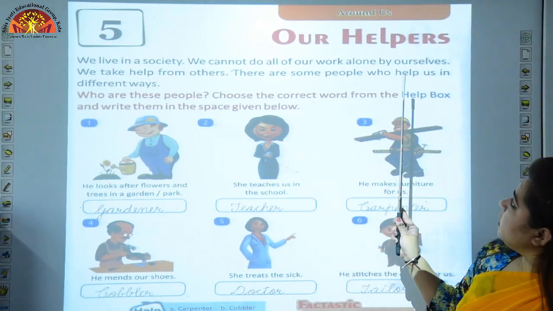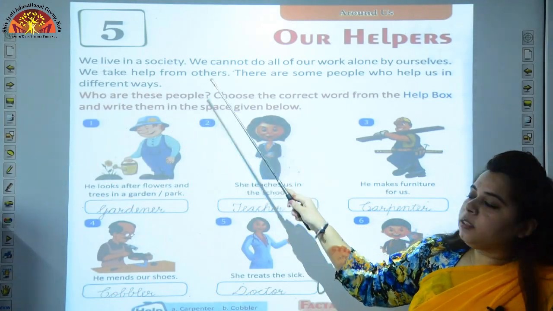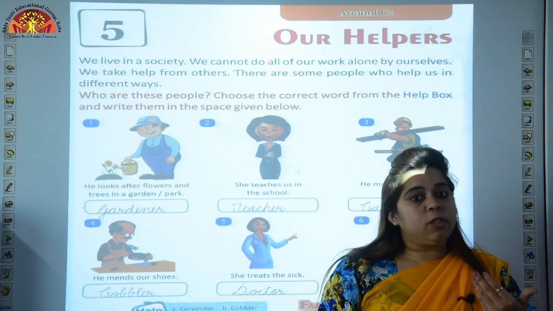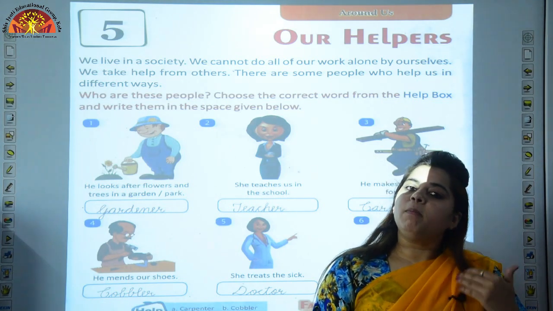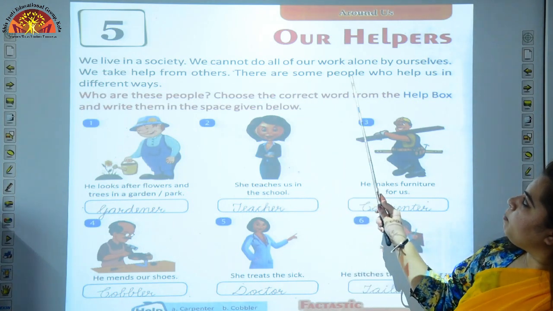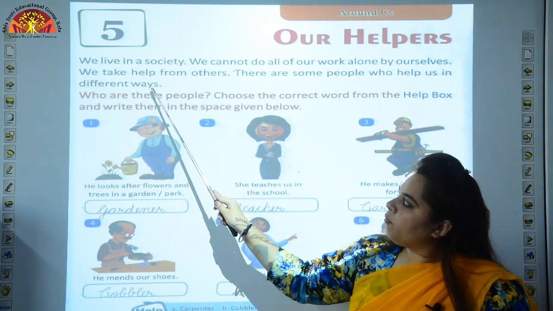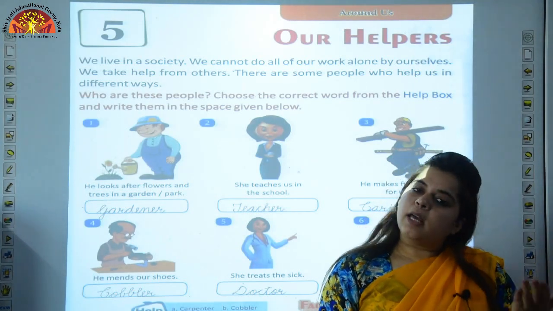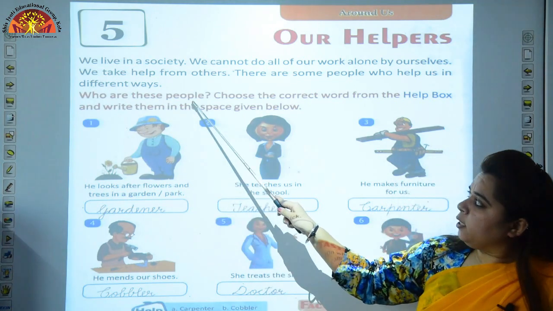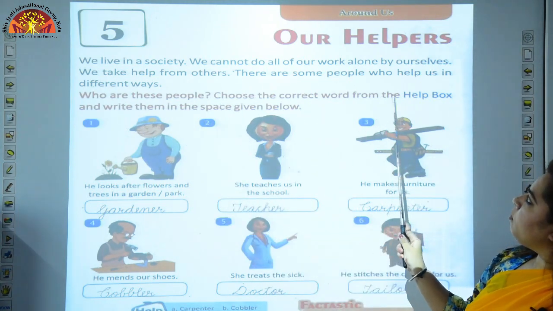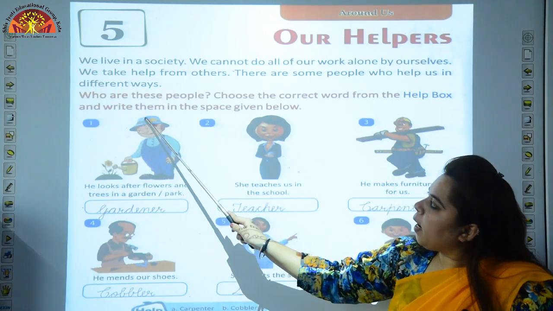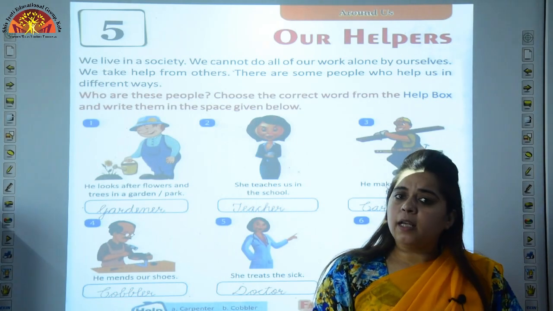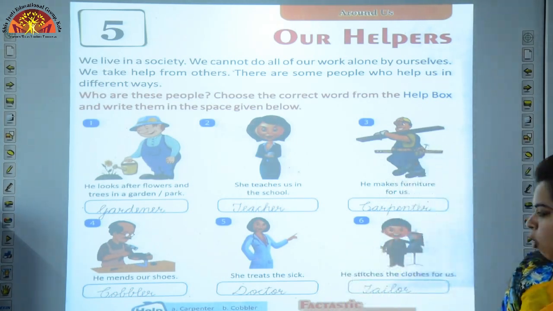Let's see. We take help from others. Yes, I told you, we take help from others as you are taking help from me for studying. There are some people who help us in different ways. There are so many different people who help us in different ways. Let's see. Who are these people? Choose the correct word from the help box and write them in the space given below. Now, who are those people? That we have to write here, and the help box is given.